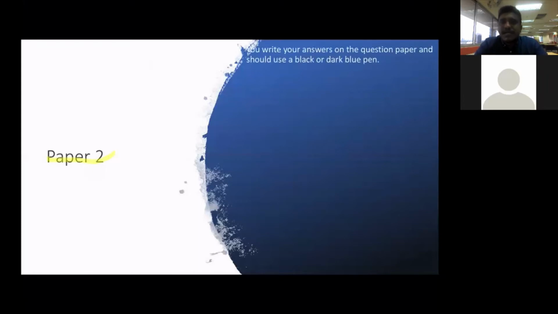Paper 2, you may write your answer in black pen or dark blue pen. You can use a black pen and also dark blue pen, but standardize the pen. If you choose black pen, then use only black pen. If you choose dark blue pen, just make sure all your answers are in dark blue pen. My advice is, you can use the dark blue pen to write the answers, and black pen to show the calculation. It looks neat whenever you do like this. But if you want to do all the exam in the same color, also can.